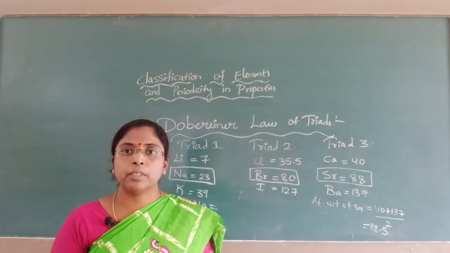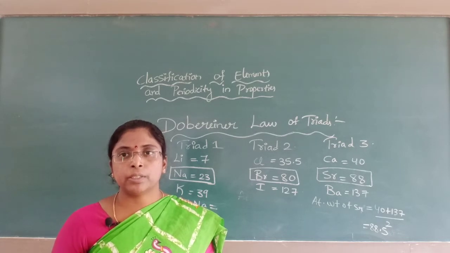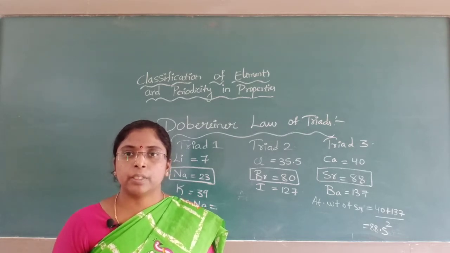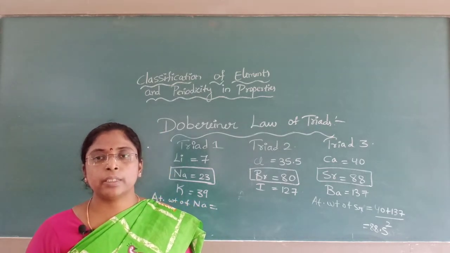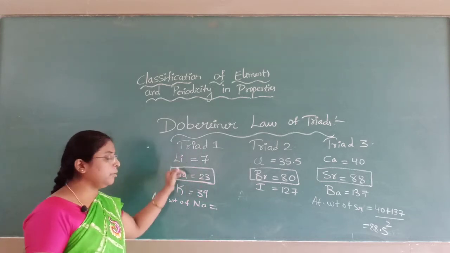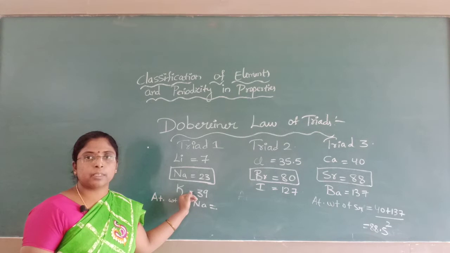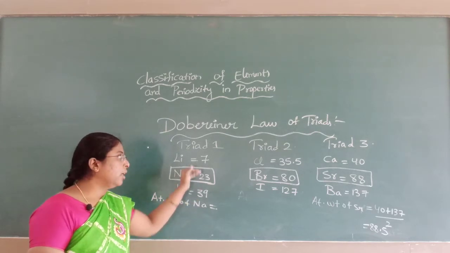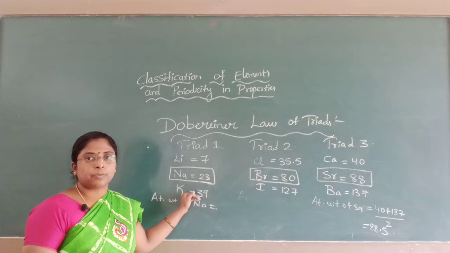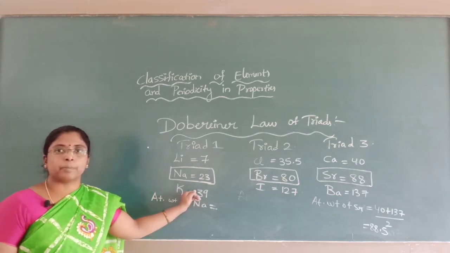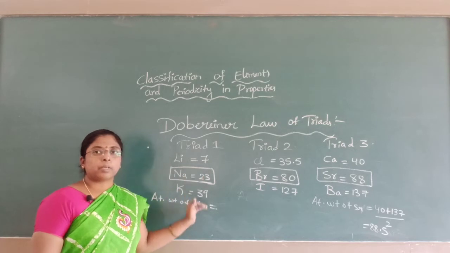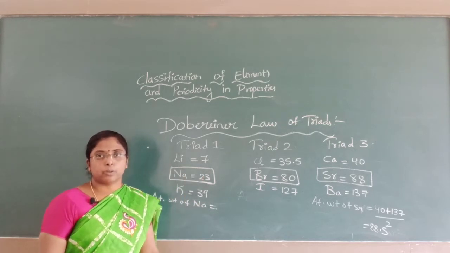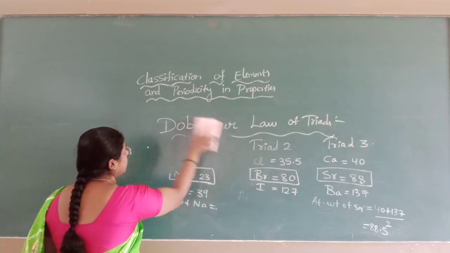He was unable to give triads for the other elements which were discovered at that time. This was its drawback. But its merit is that he was the first scientist who grouped the elements. He gave a relationship between the atomic weight and the chemical and physical properties. The credit of grouping elements and relating atomic weight with chemical properties goes to the scientist Doberaner. After Doberaner, the next